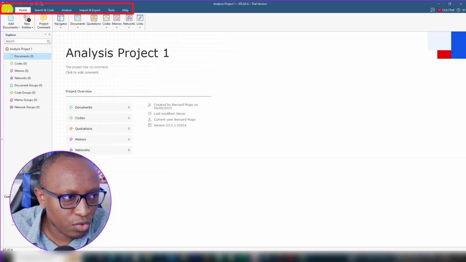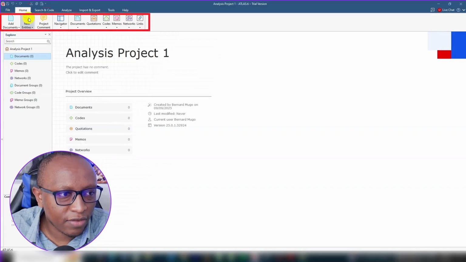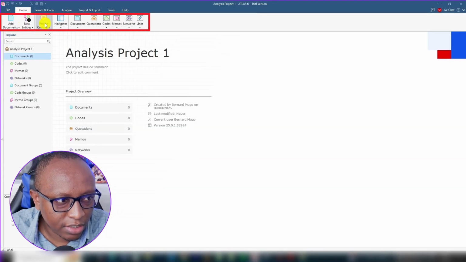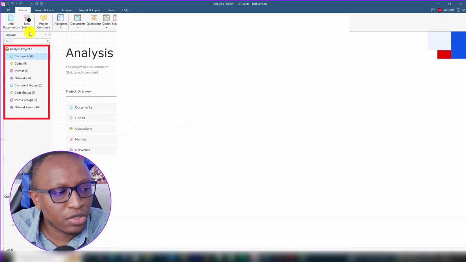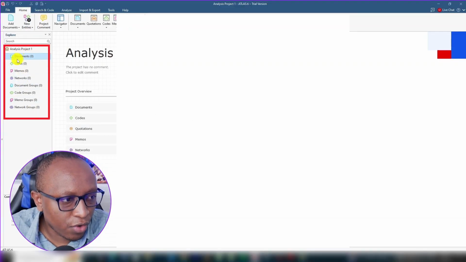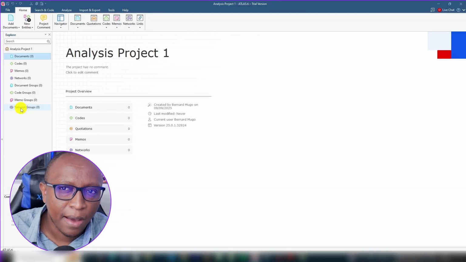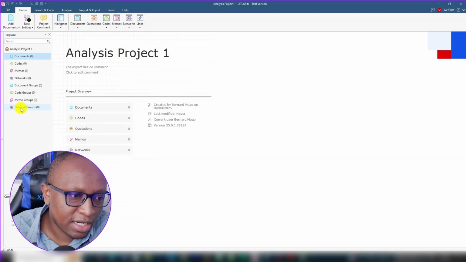We have the top menu that is made up of file, home, search and code, analyze, import, export tools, and help. We have a secondary menu that is made up of add documents, new entities, project comment, navigator, documents, quotations, codes, memos, networks, and links. And we have this menu on the left, which is made up of documents, codes, memos, networks, document groups, code groups, memo groups, and network groups. So it's a very simple software in appearance, but it's a software that works.